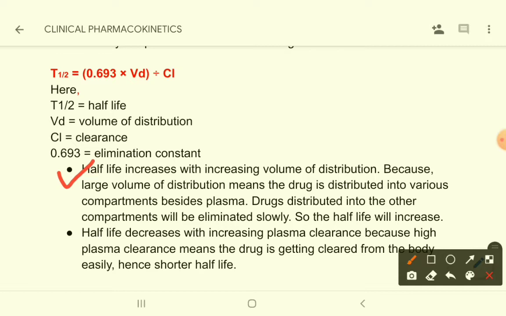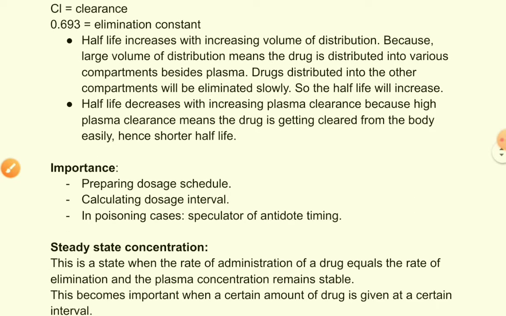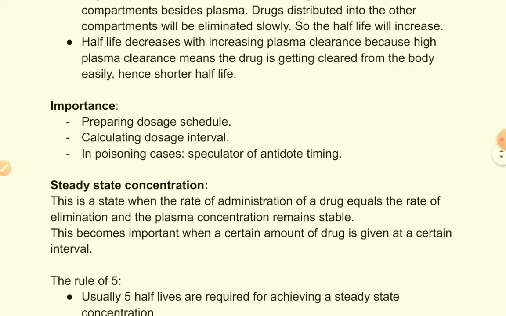Okay, so drugs distributed into the other compartments will be eliminated slowly, so the half-life will increase. Okay, and if you see that half-life decreases with increasing plasma clearance. Why? Because high plasma clearance means the drug is getting cleared from the body easily, so shorter half-life. That is easy to understand, isn't it?